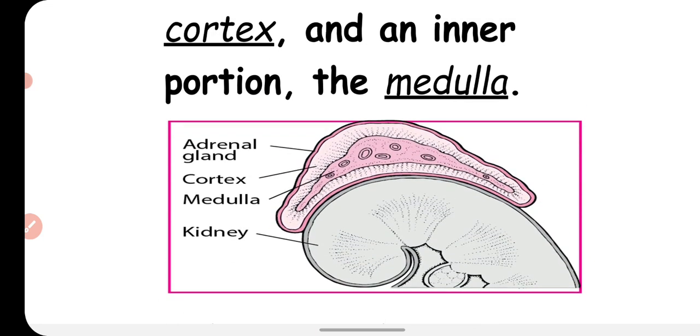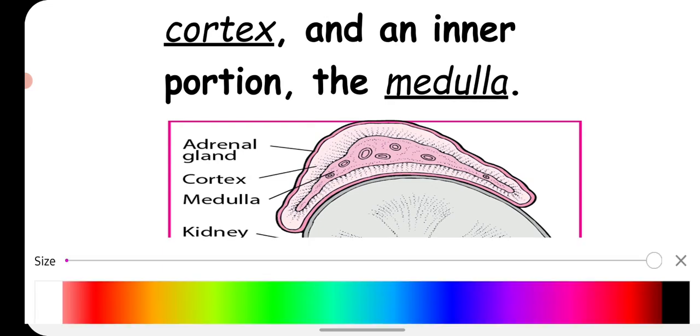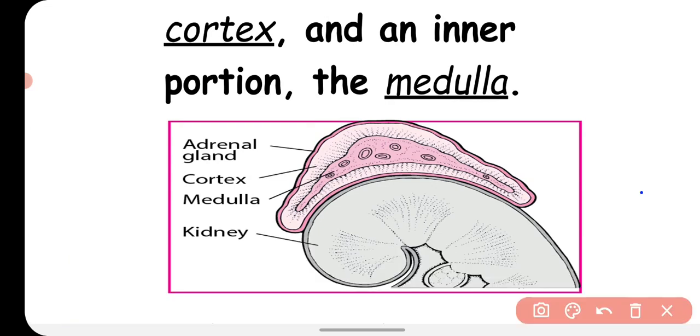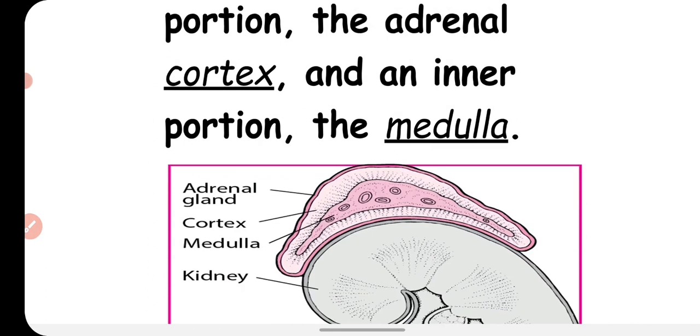If you see the inner structure of the adrenal gland, you will see there is an outer portion, and this outer portion is called the adrenal cortex, and the portion which is found in the center is called the medulla. So every adrenal gland has two portions: the outer portion is called the adrenal cortex, and the inner, mid portion is called the medulla.